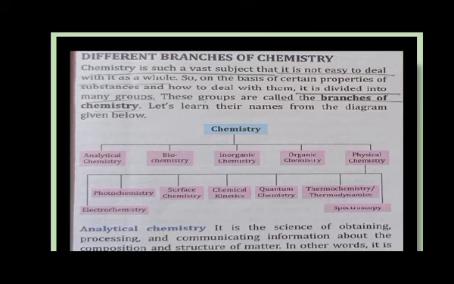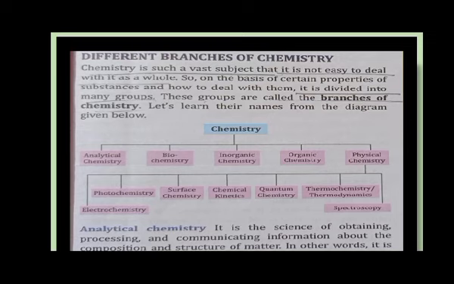So very first is analytical chemistry. Now what is this? It is the science of obtaining, processing, and communicating information about the composition and structure of matter. In other words, it is the art and science of determining what matter is made up of, its percentage composition, and how much of it exists.